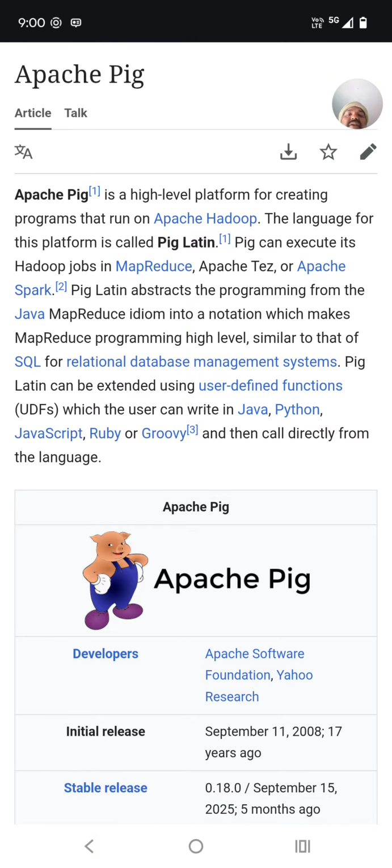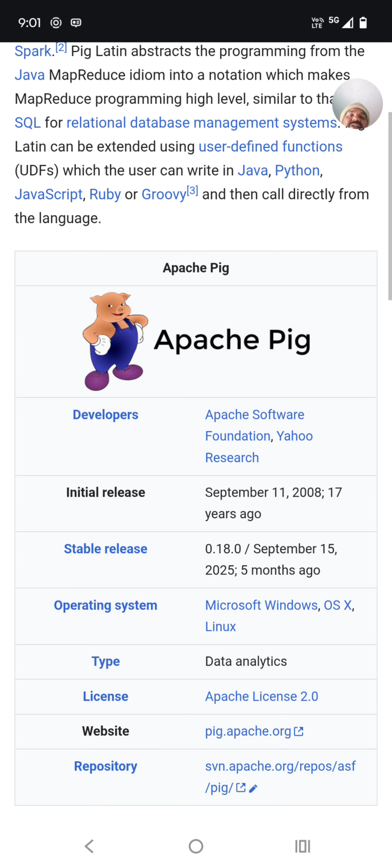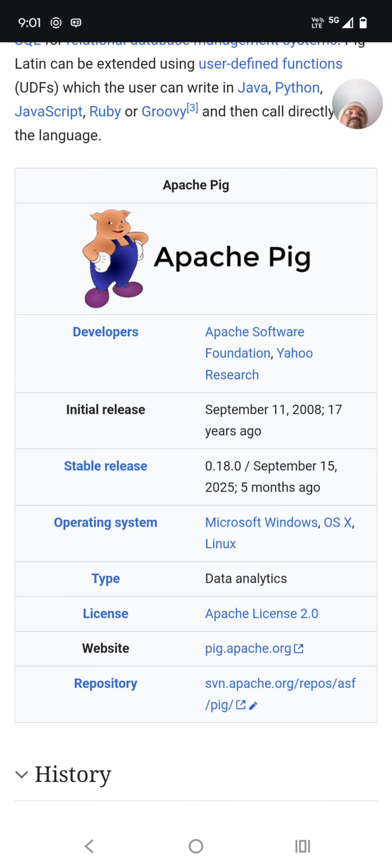SQL is a structured query language for relational database management systems. It is high level. In the same way, Pig Latin can be extended using user-defined functions, which the user can write in Java, Python, JavaScript, Ruby, or Groovy, and call directly from the language. So Apache Pig is a very good language if you want to create MapReduce programs using high-level instructions.